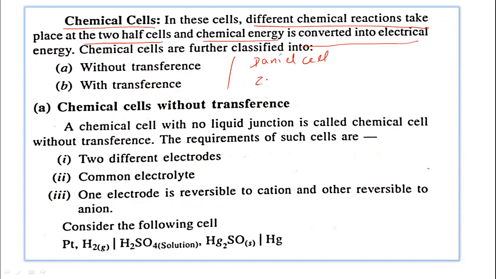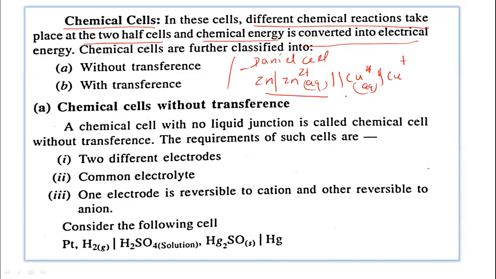So let us see the construction of the Daniell cell. Zinc in contact with zinc 2 plus ion, aqueous solution. Copper in contact with copper 2 plus ion, aqueous solution. So this is the Daniell cell. This Daniell cell is an example of the chemical cell.